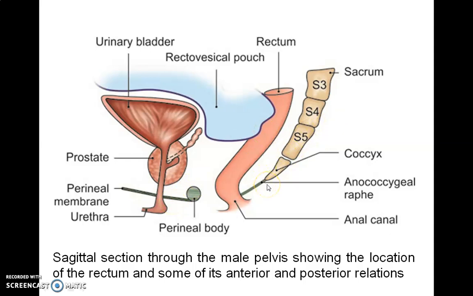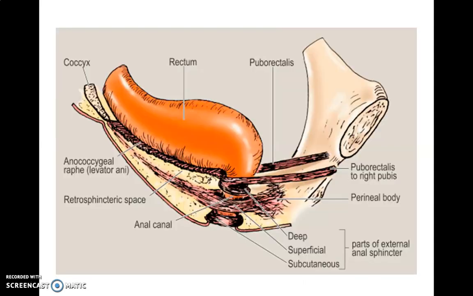Posteriorly, you can see the tip of the coccyx, and the anococcygeal raphe. Also, below it, there is fibrofatty tissue between the raphe and the skin. Laterally, on each side, there is an ischiorectal fossa.